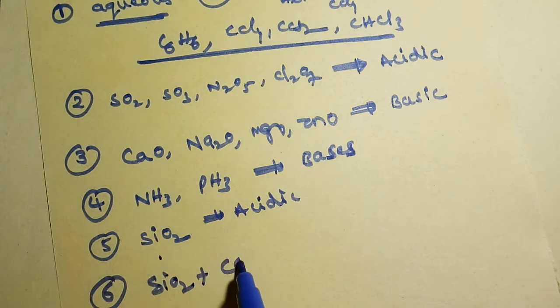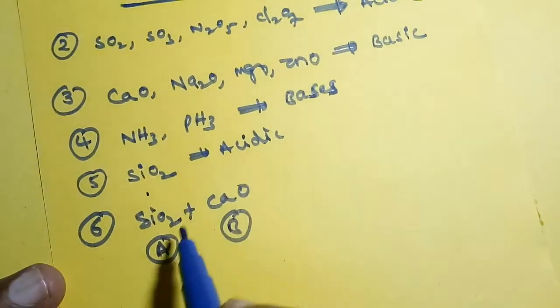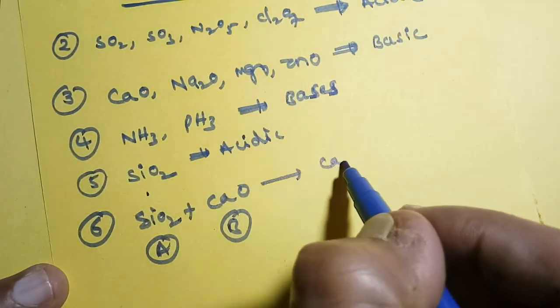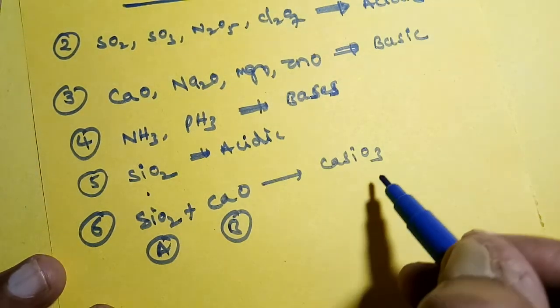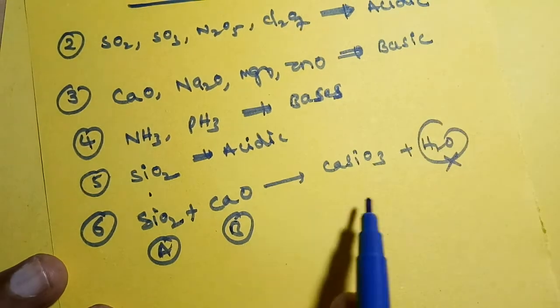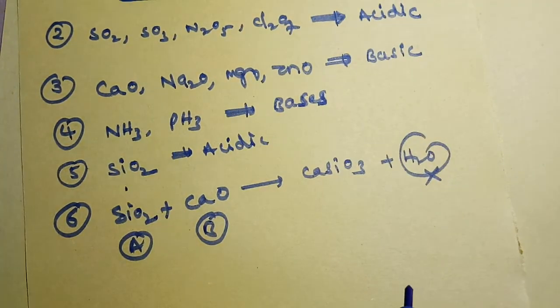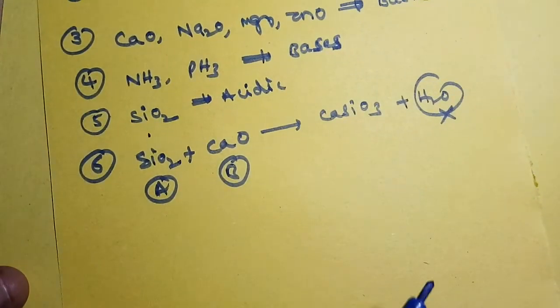Next one, the reaction between SiO2 and calcium oxide. This is an acid and this is a base. So acid and base, we will get calcium silicate. The reaction between acid and base is called neutralization. But here, is a water molecule formed? No. So based on Arrhenius concept it should not be called neutralization. Such types of neutralizations are not explained by Arrhenius.